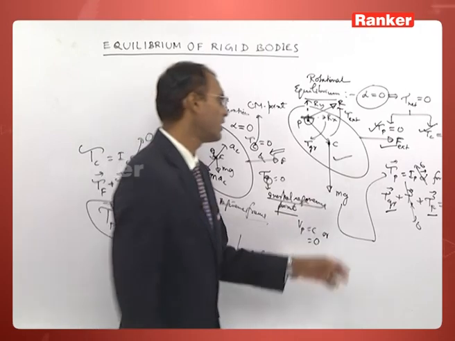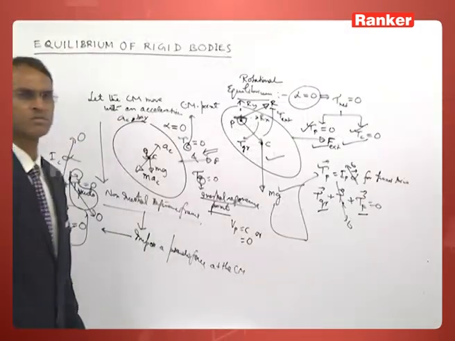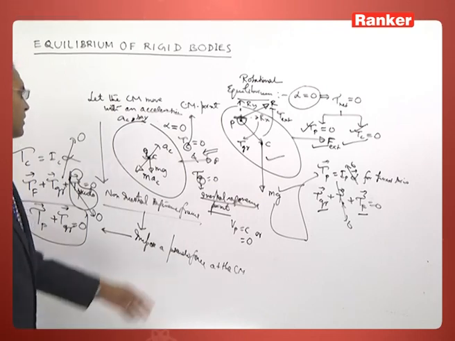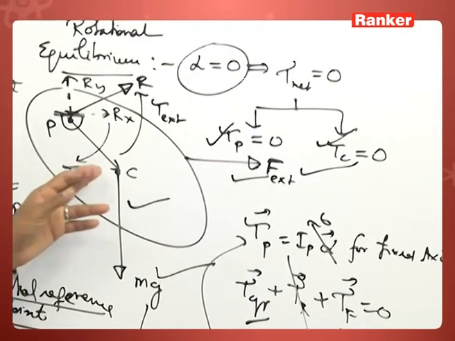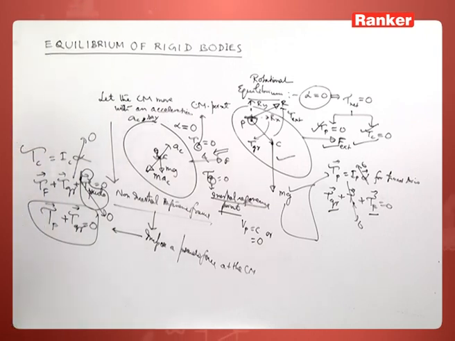So, the torque of the external force and the gravitational force can be equated about this point, or it can be equated about the center of mass point. There is a clue.